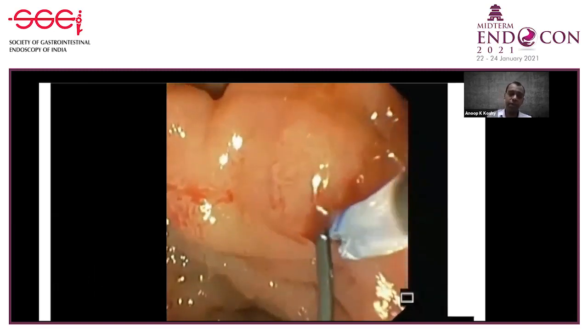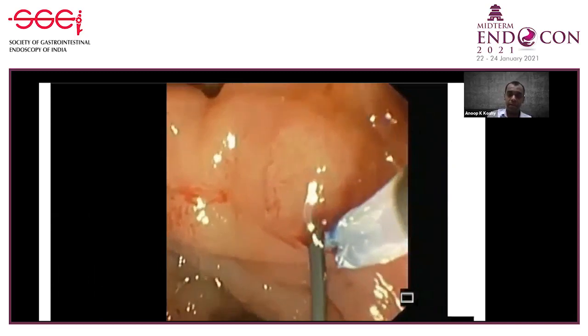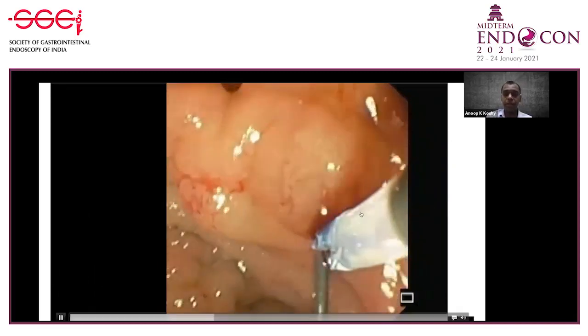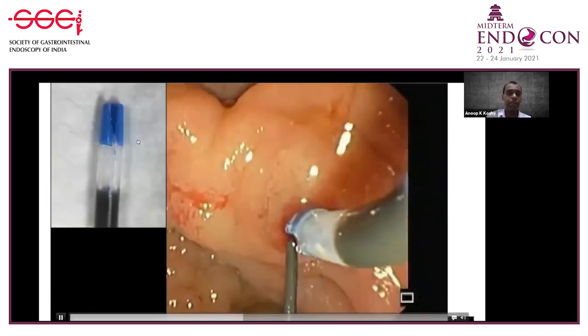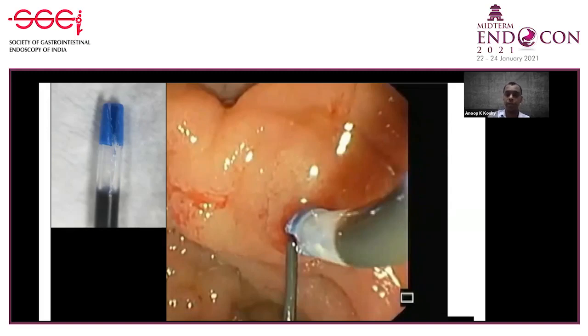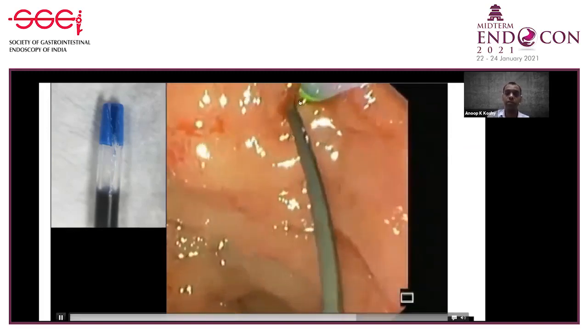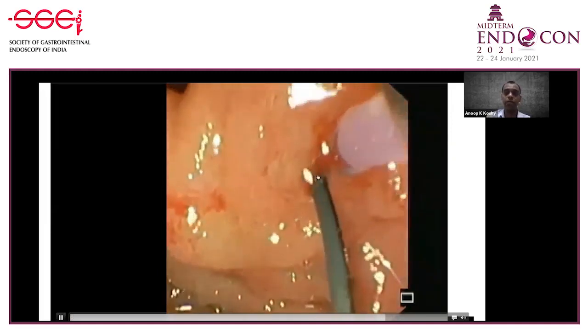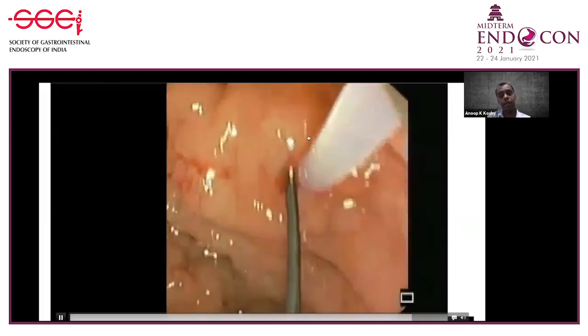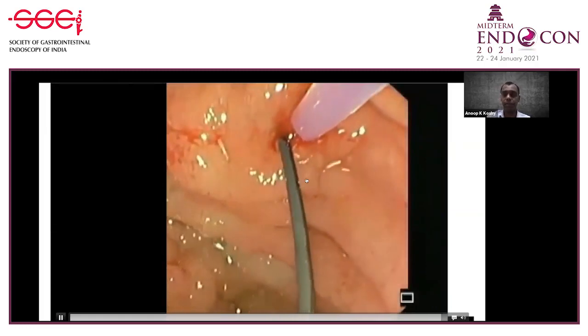So what is a modified cannula? See here, we have cut the tip of the cannula so as to make a wedge here. This wire has been passed into the duodenum. See, this wire is coming out of the papilla by EUS guided puncture. So instead of pulling this wire through the scope, we have passed a modified cannula over it. You can see the cannula gliding over this wire deep into the PD. And with this, you achieve the PD cannulation.